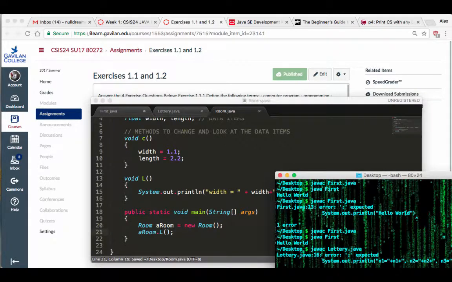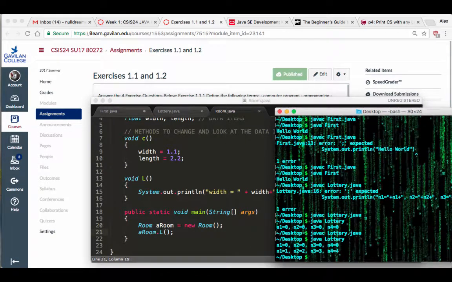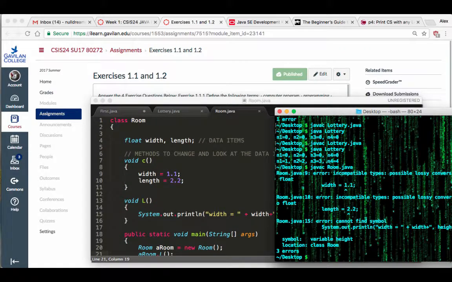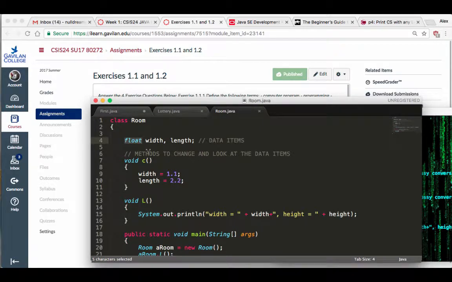I'm going to go back to my terminal or command line, and in there I'm going to do javac room.java, hit it. I still messed up. Incompatible, lossy conversion. Since it doesn't like this, there's a quick fix. I'm just going to make these double.